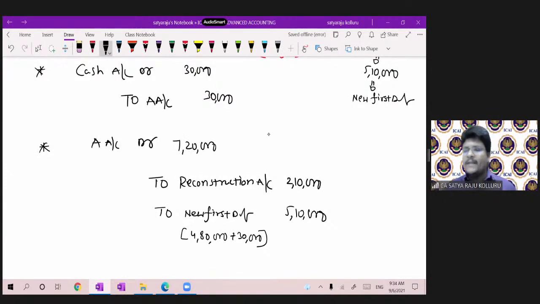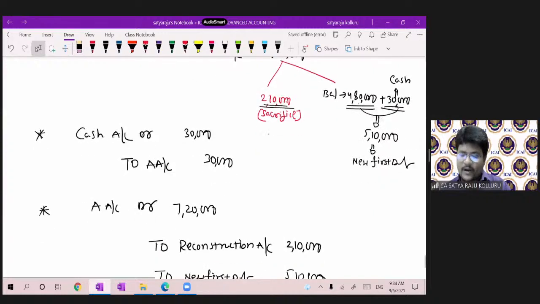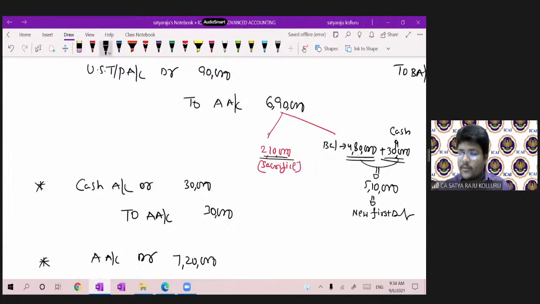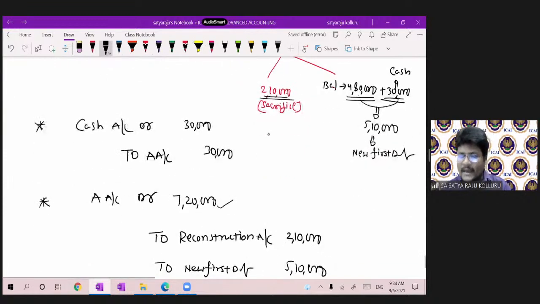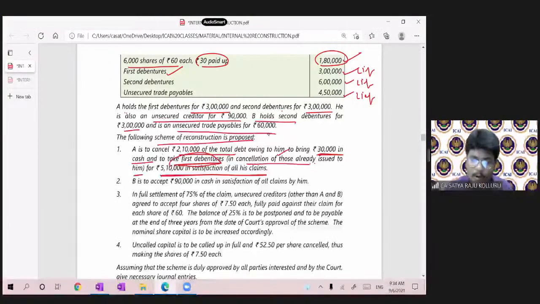Now there is no balance in A account. Please check if you want. So entire amount was 7,20,000 after bringing the amount of 30,000. So 6,90,000 plus 30, 7,20,000. I'm cancelling that entire A account, transferring the real sacrifice 2,10,000. For the remaining, we are issuing the new first debentures. Nothing is great here. This is the important point with respect to A.